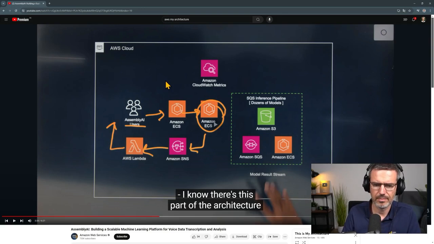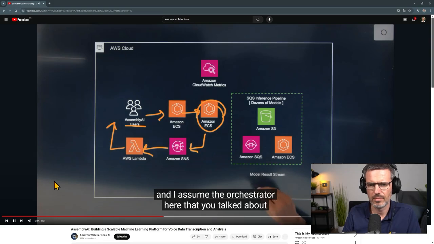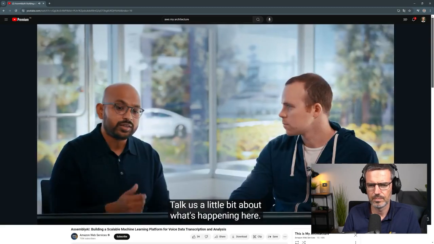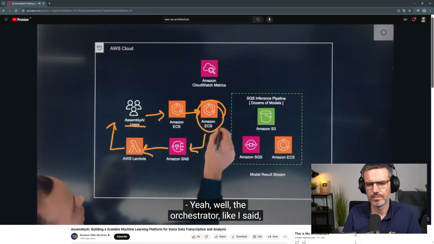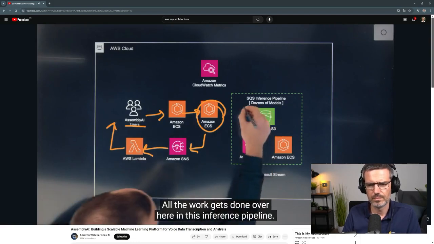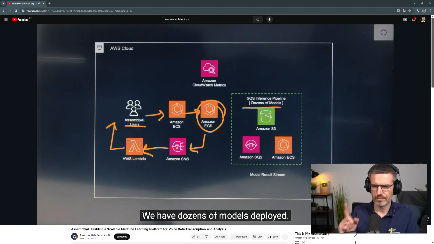Let's see. There's this part of the architecture that we didn't talk about, and I assume the orchestrator that you talked about delegates that task into the inferencing here. Talk to us a little bit about what's happening here. Yeah, well, the orchestrator, like I said, might be the brains of the operation. All the work gets done over here in this inference pipeline. We have dozens of models deployed.